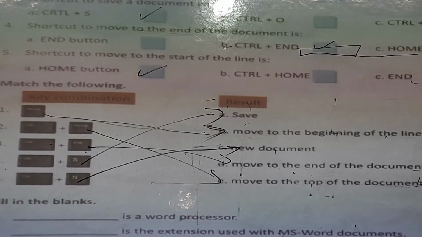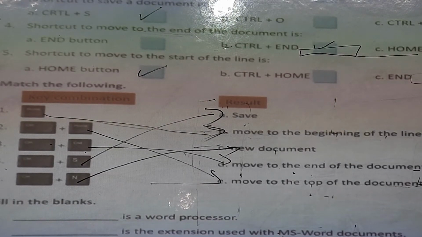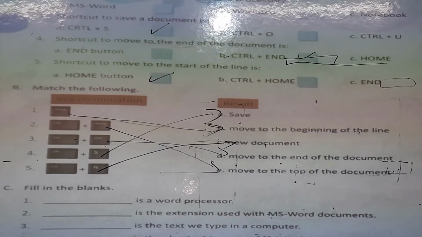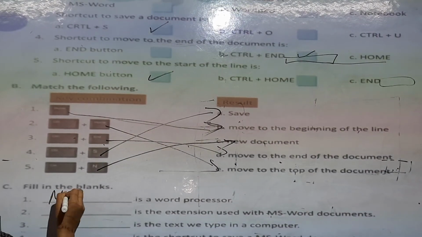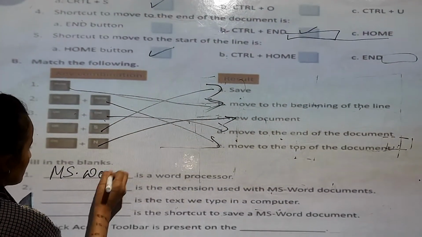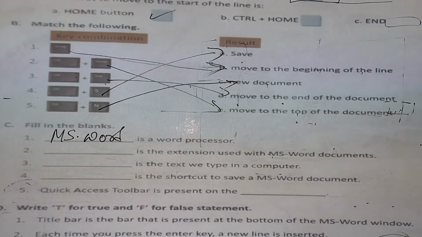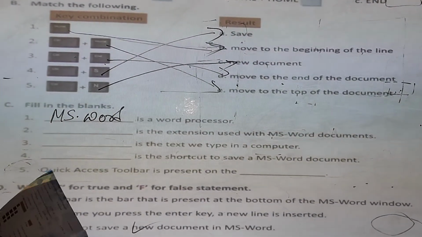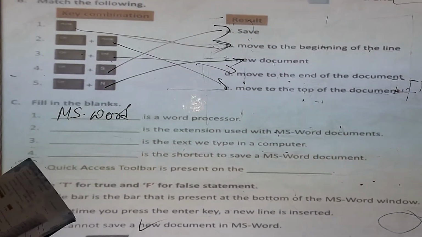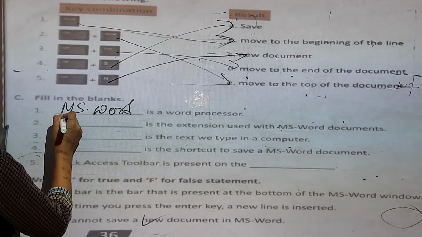Now fill in the blanks. MS Word is a word processor. Docs is the extension we use with MS Word documents.